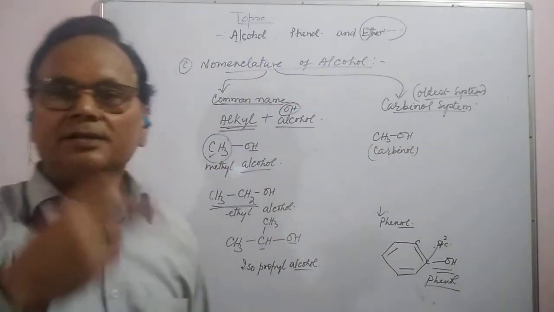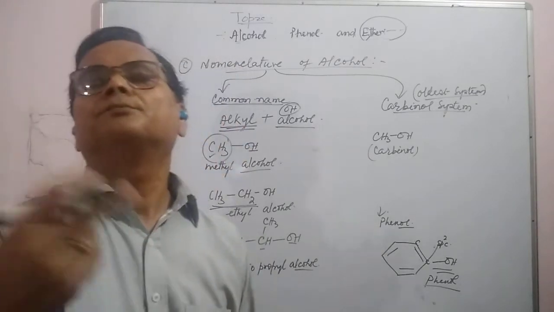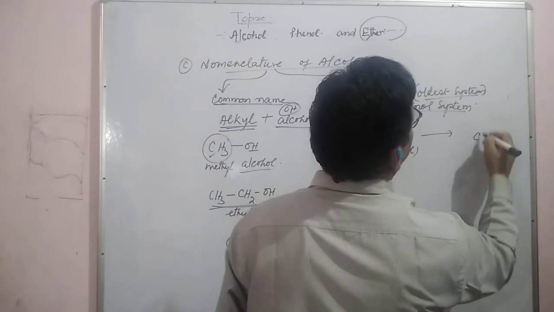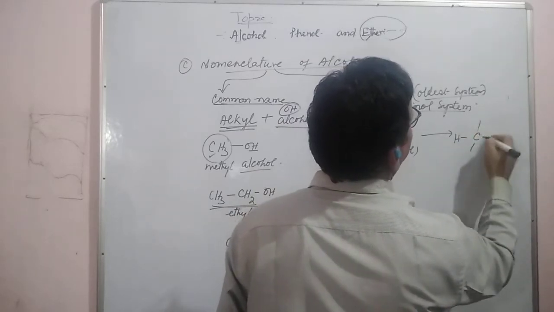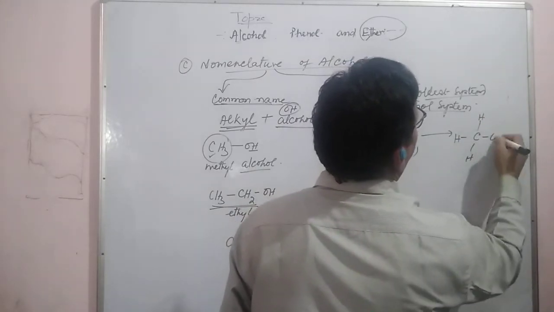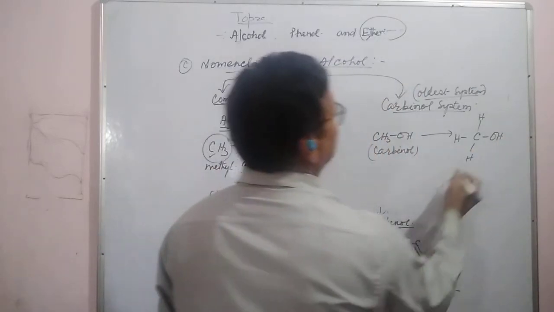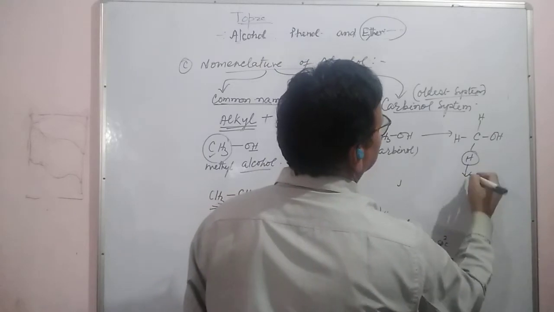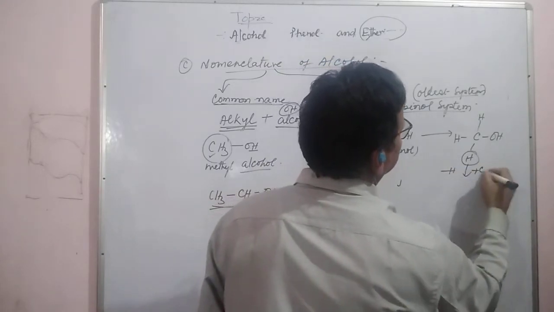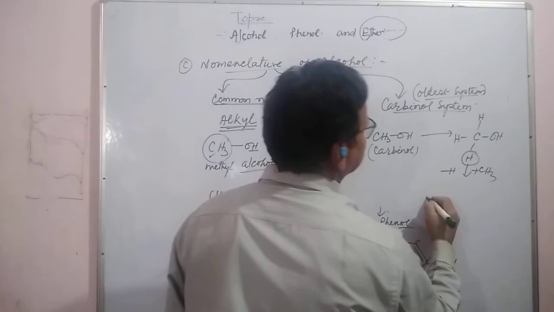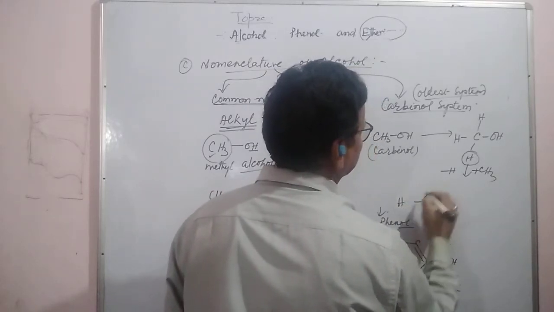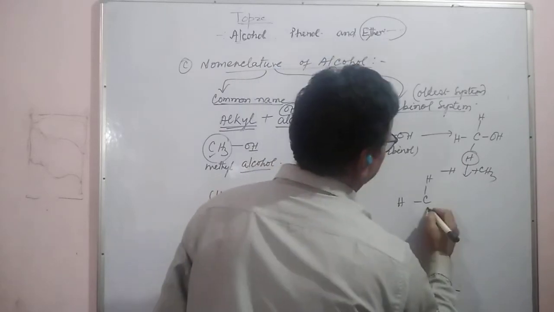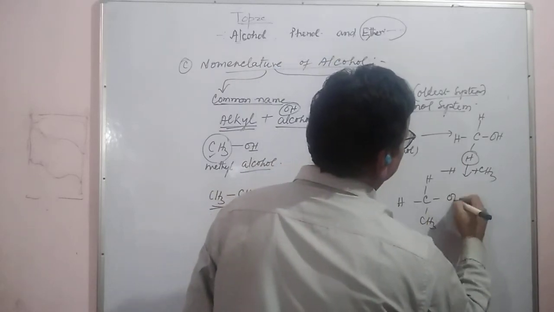If hydrogen is replaced by another alkyl group, suppose by CH3, then it forms CH3CH2OH.